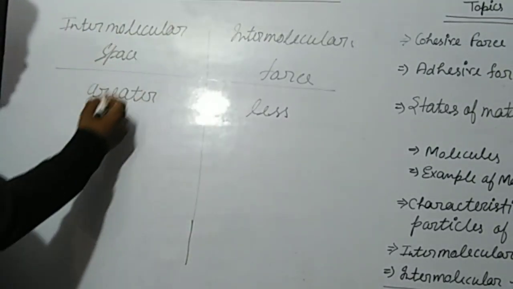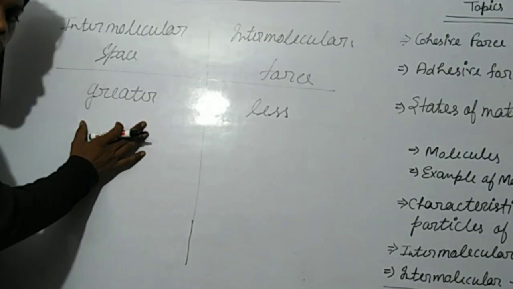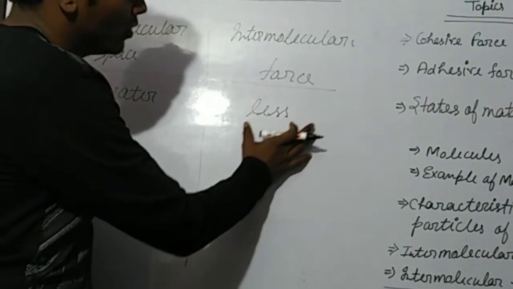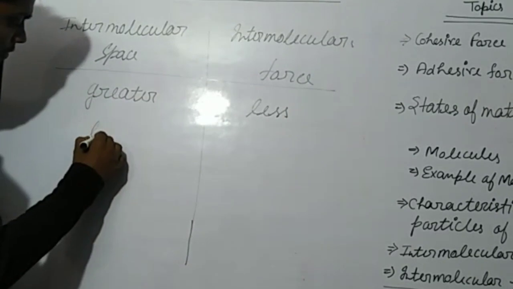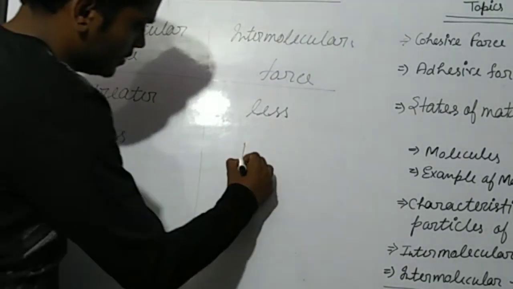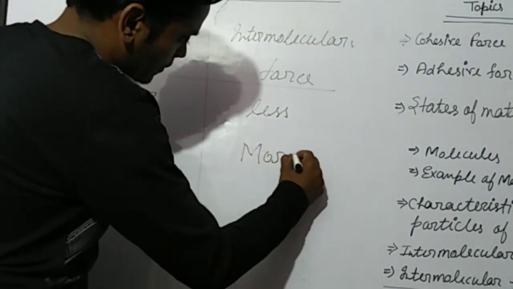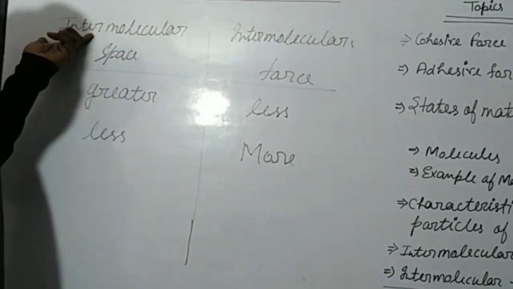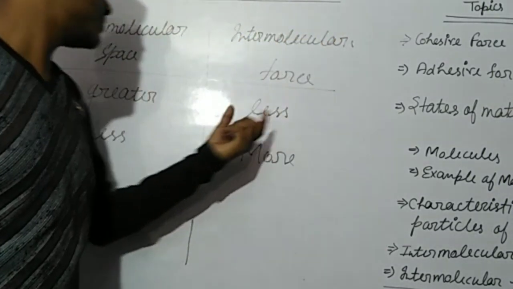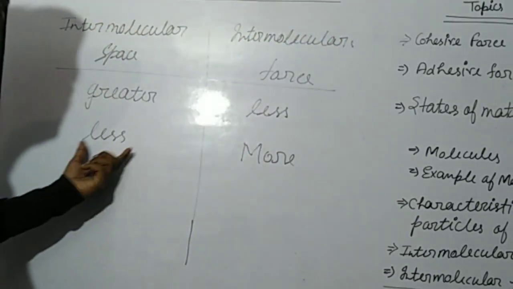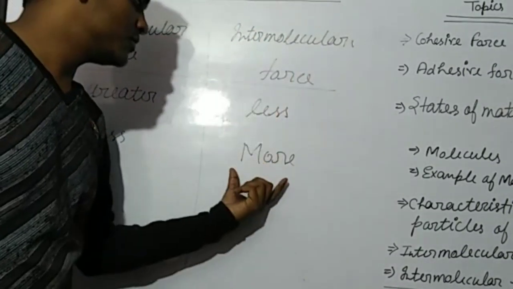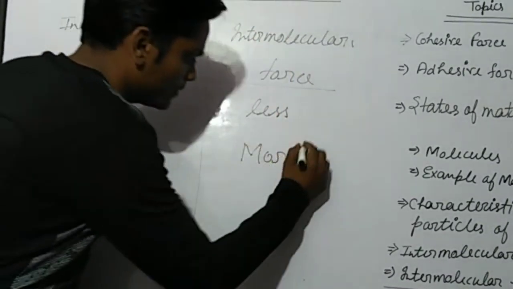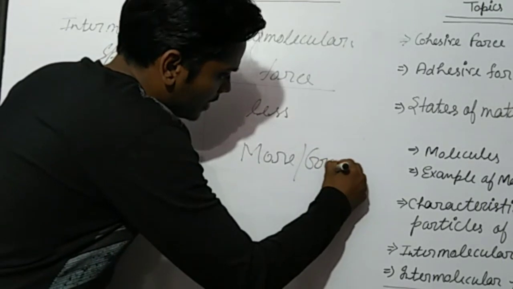So if intermolecular space is greater, then intermolecular force will be less, and if this one is less, then this will be more. Okay, intermolecular space is greater, then intermolecular force is less. If intermolecular space is less, then intermolecular force will be more or greater.